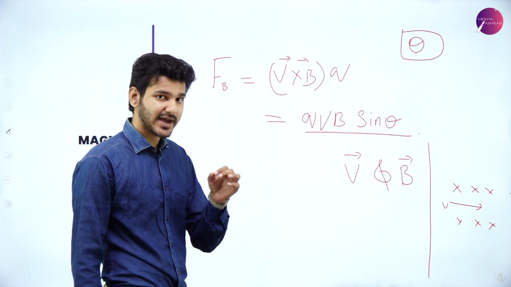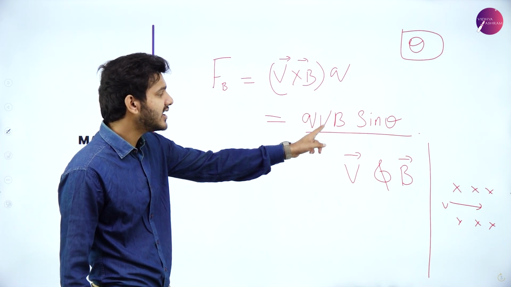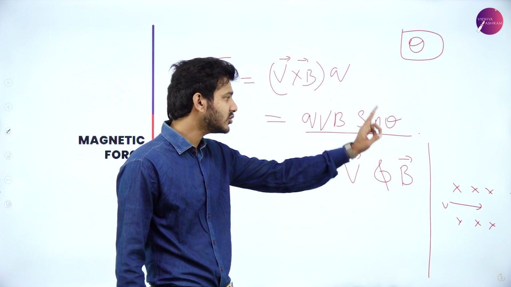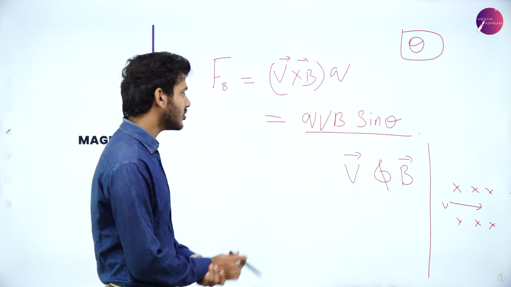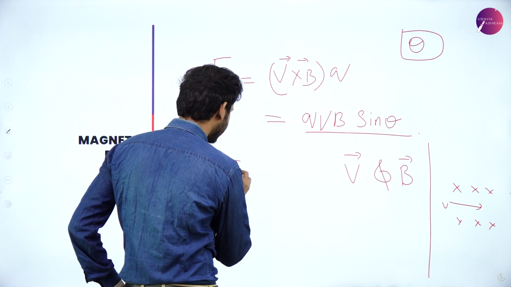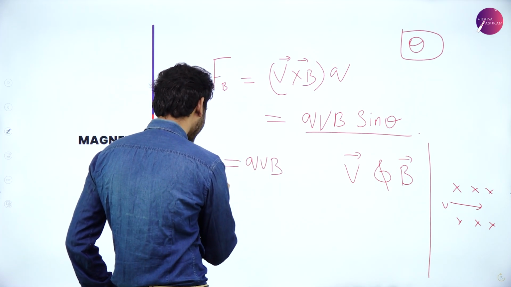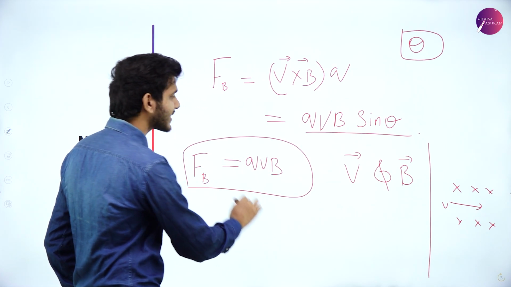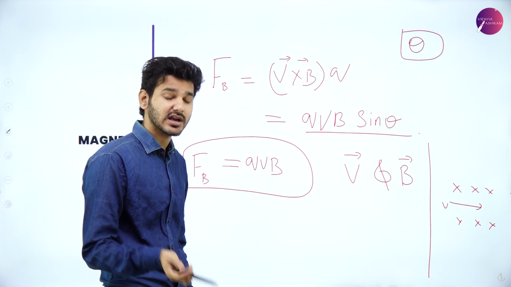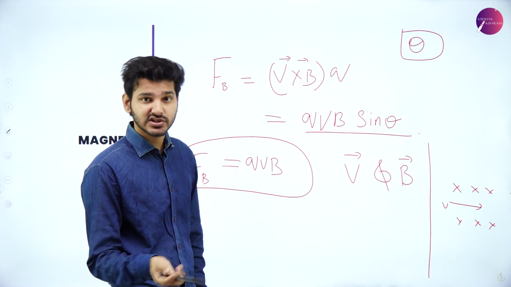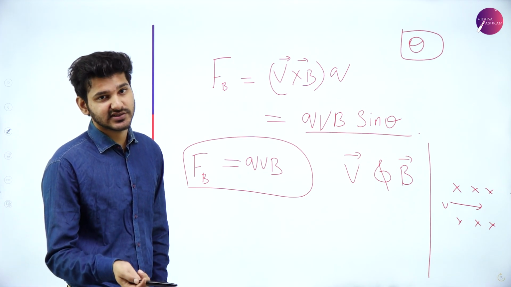So angle does matter, and that angle is the angle between V and B, indicated through sine theta because it is a cross product. If the angle is 90 degrees, it is simply QVB, which means F magnetic will be at its maximum when the velocity vector and the magnetic field vector are at 90 degrees to each other.